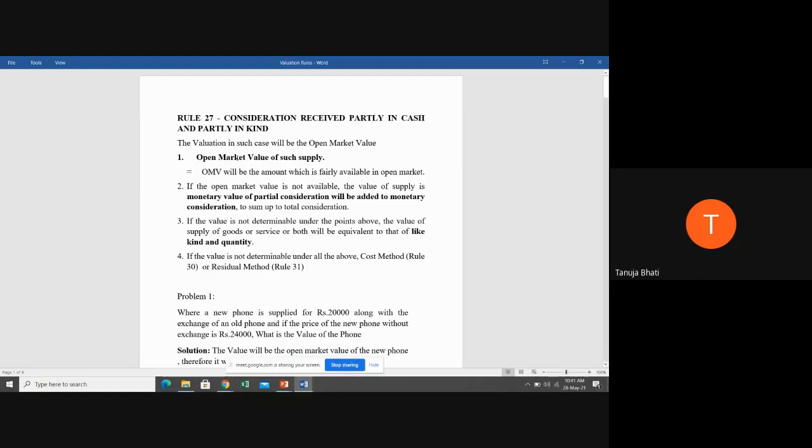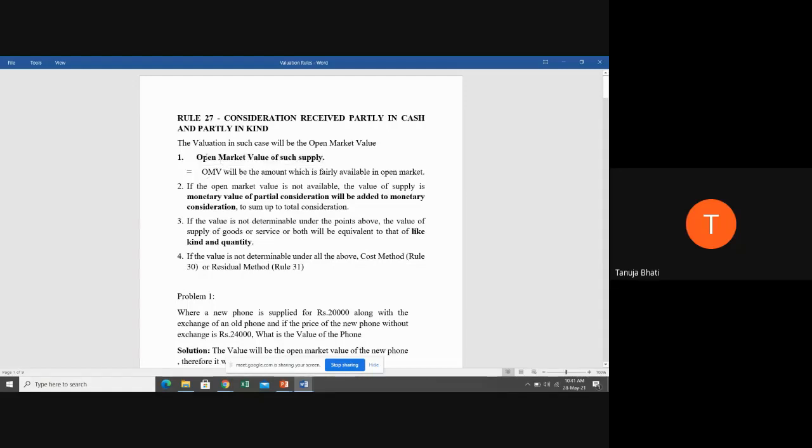Suppose when those chips are sold in the market, at what value will they be sold? Obviously, if that manufacturer is selling to some other wholesaler who is not going to give him potatoes, what is the market value at which he's going to sell those? So it is 1 lakh rupees. So 1 lakh rupees will be the open market value of such supply.